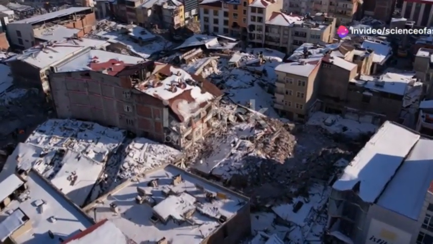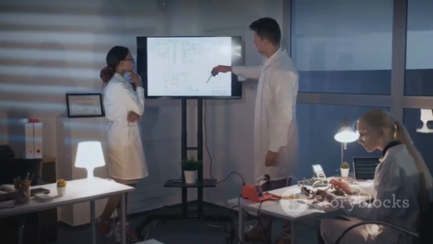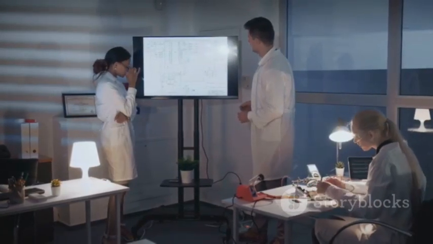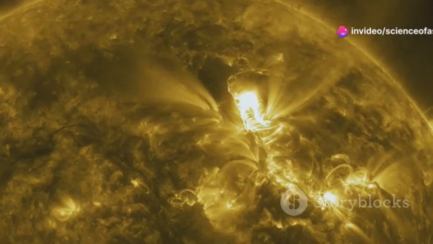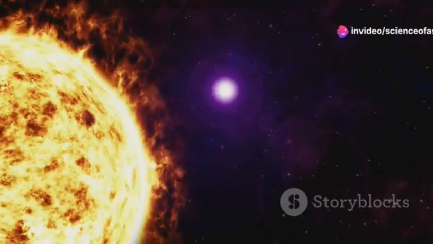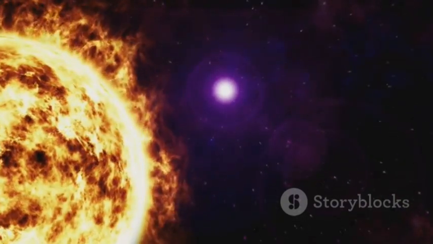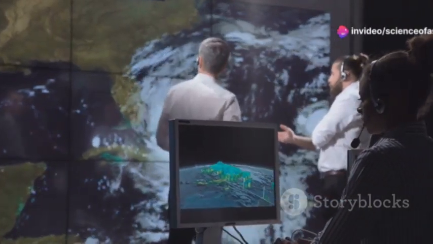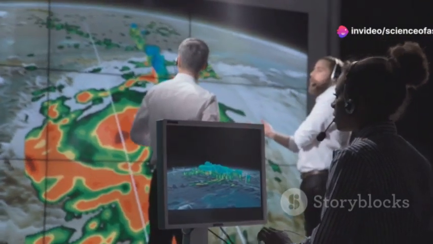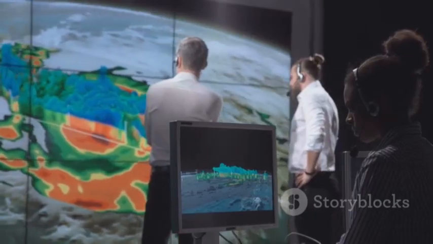Earthquakes are natural phenomena that can have devastating consequences. While we cannot prevent them, understanding the factors that contribute to their occurrence is crucial for mitigating their impacts. Monitoring celestial activity, particularly solar storms and geomagnetic fluctuations, could provide valuable insights into earthquake prediction. By combining data from space weather observations, ground-based seismic monitoring, and advanced technologies like GPS, we can enhance our ability to forecast earthquakes, potentially saving lives and property.